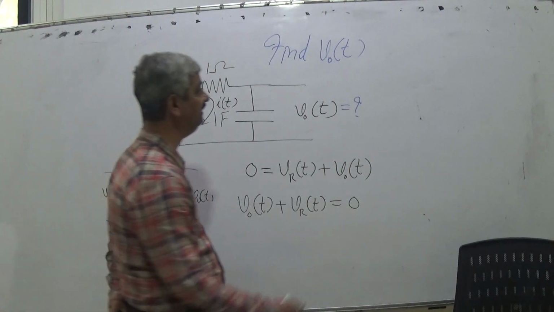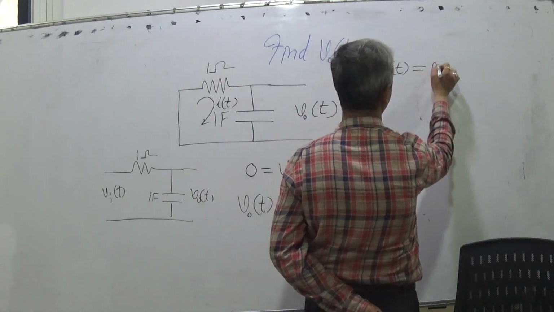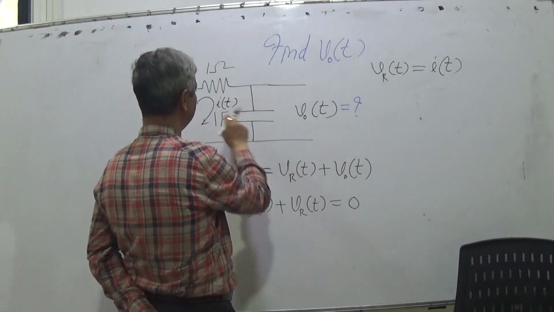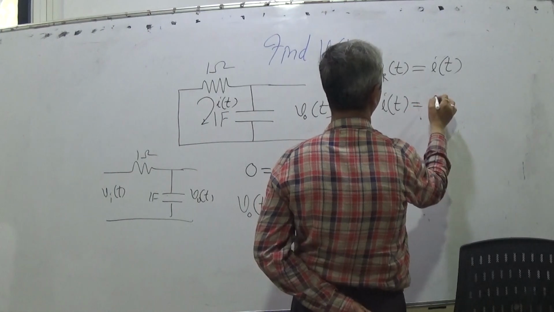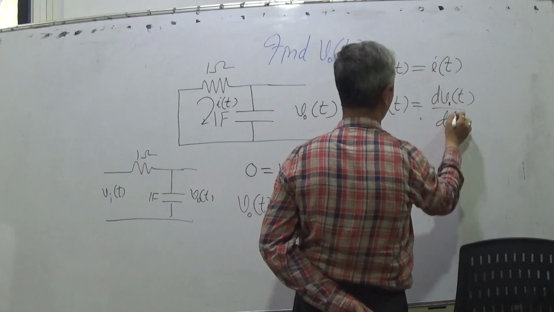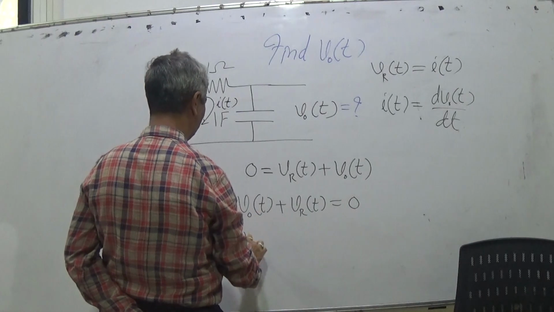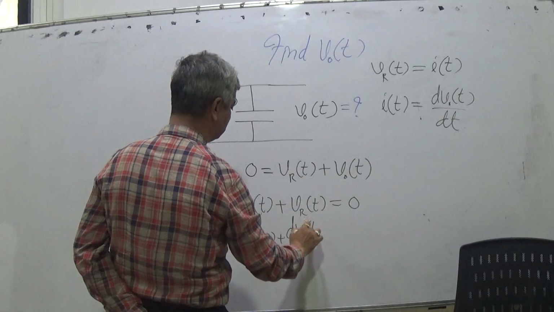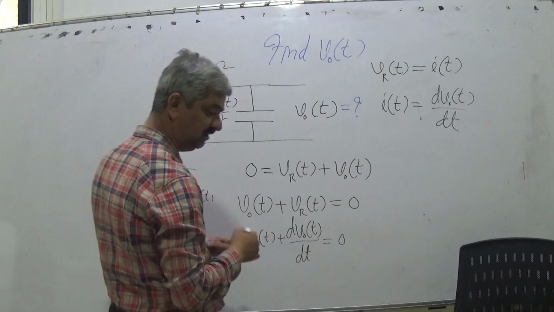But what is VRT? Voltage across the resistor. Resistor is 1, so VRT is IT as governed by the resistor. And for the capacitor, the same IT flows. So for the capacitor, IT is equal to C, which is 1, times dVOT by dt. So VRT is dVOT by dt, that's all. So you write that VOT plus dVOT by dt is equal to 0, or in standard